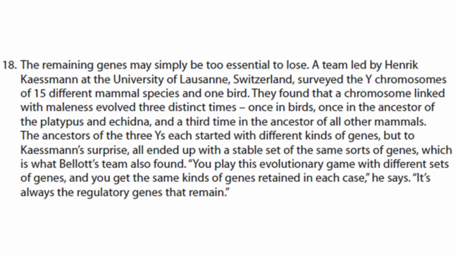A team led by Henrik Kaessmann at the University of Lausanne, Switzerland, surveyed the Y chromosomes of 15 different mammal species and one bird. They found that a chromosome linked with maleness evolved 3 distinct times. Once in birds, once in the ancestor of the platypus and echidna, and a third time in the ancestor of all other mammals. The ancestors of the 3 Ys each started with different kinds of genes, but to Kaessmann's surprise, all ended up with a stable set of the same sorts of genes, which is what Bellott's team also found. "You play this evolutionary game with different sets of genes, and you get the same kinds of genes retained in each case," he says. "It's always the regulatory genes that remain."